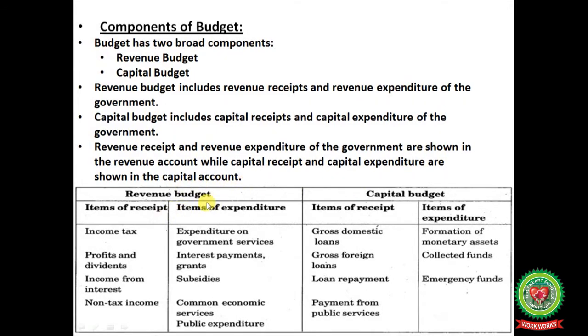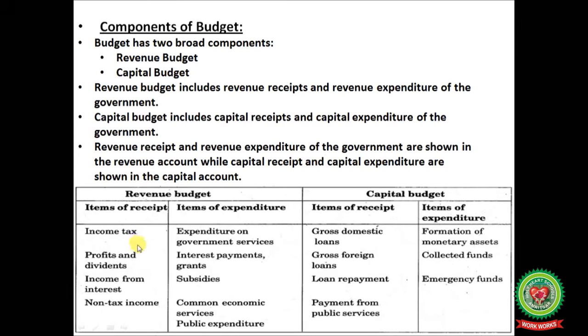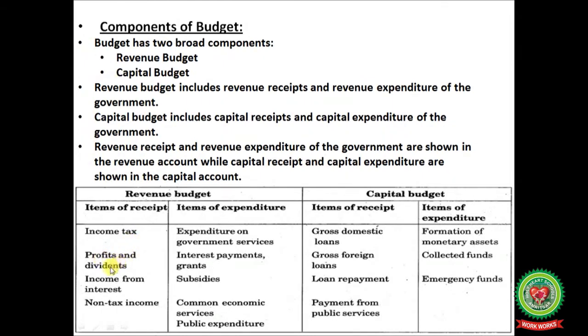Revenue budget. Items of receipts and items of expenditure. That is, receipts items are income tax, that is a source of revenue to the government, profit and dividends, income from interest, and non-tax income.